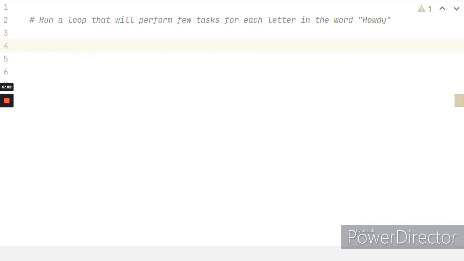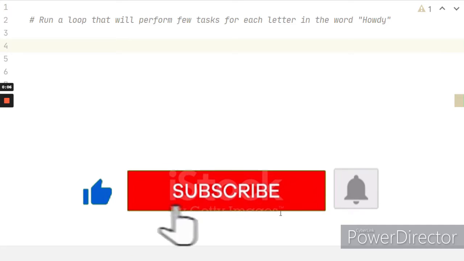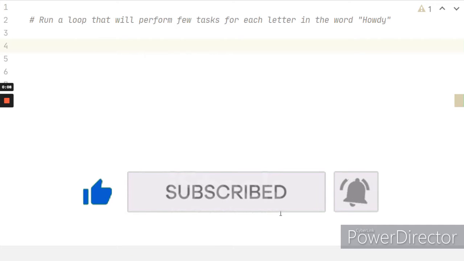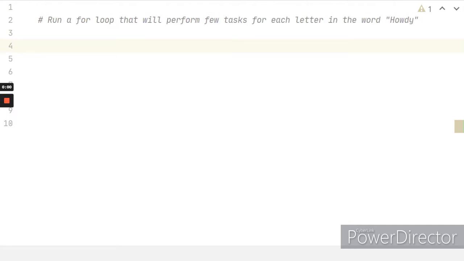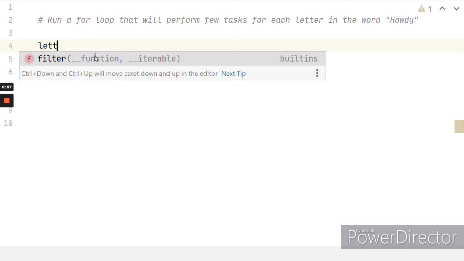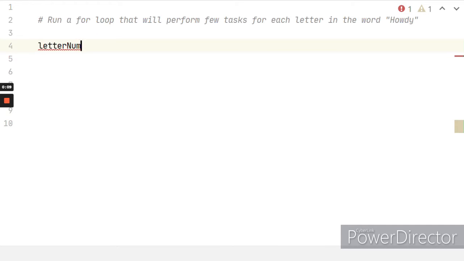The best way to see how a for loop actually works is to create one. The example I will show you uses a string for the sequence. The for loop processes each of the characters in the string in turn until it runs out of characters. I will use the same example I showed you earlier in this video. So first we'll create a new variable named letter num and assign the value 1 to it. Why I'm doing this I will tell you in a second, but before that let's create a for loop.